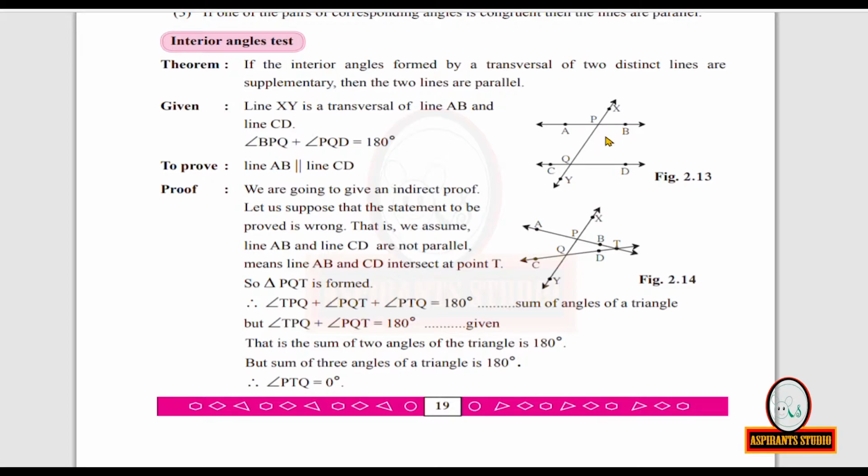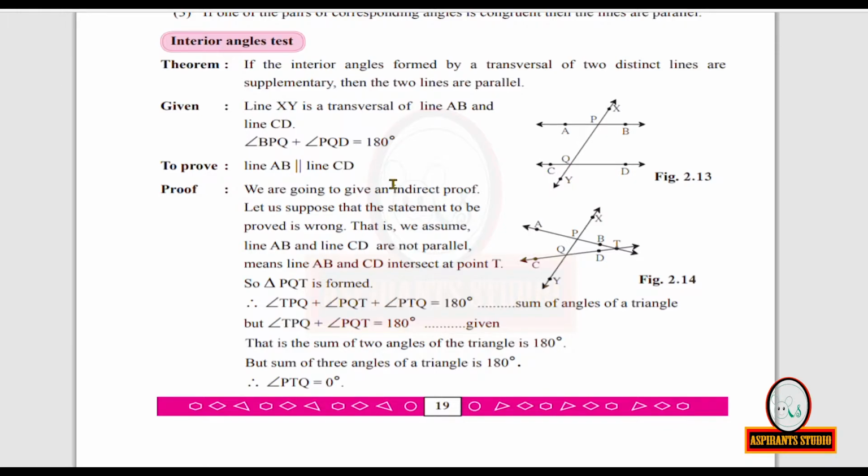See where angle BPQ is here and where angle PQD is here. The sum of the measures of the interior angles will be 180 degrees. So measure of angle BPQ plus measure of angle PQD is equal to 180 degrees. What we have to prove? We have to prove that the two lines are parallel. So we are going to prove line AB is parallel to line CD.